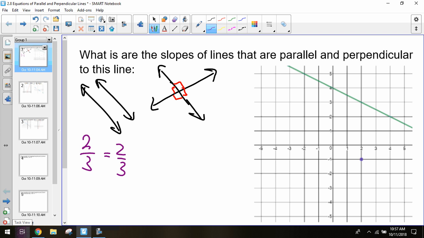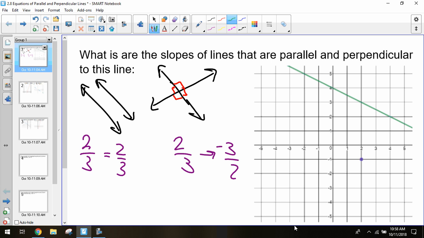Perpendicular lines, though, had reciprocal slopes. So 2/3 was my slope. My reciprocal slope was 3/2, and then we also changed the sign. Reciprocal doesn't necessarily always mean changing the sign, but with perpendicular, yes, we always do. So perpendicular, if we start at 2/3, we flip it upside down and then change the sign to -3/2. So that's what we talked about yesterday, correct? Okay.